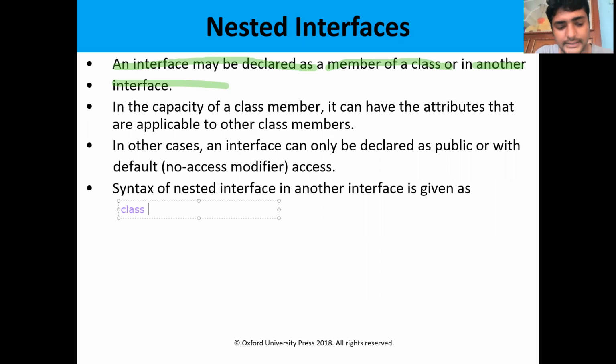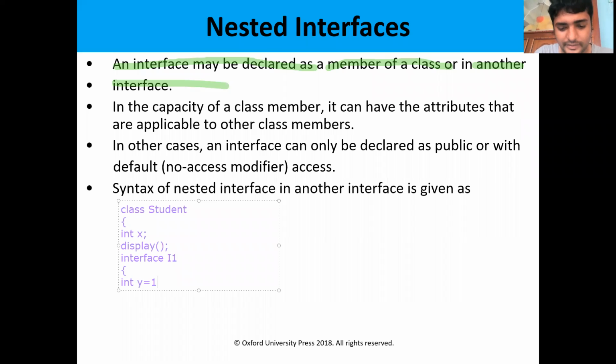Suppose I have a class Student. In this class, I am declaring some variables and defining some methods. And then I have the interface I1.